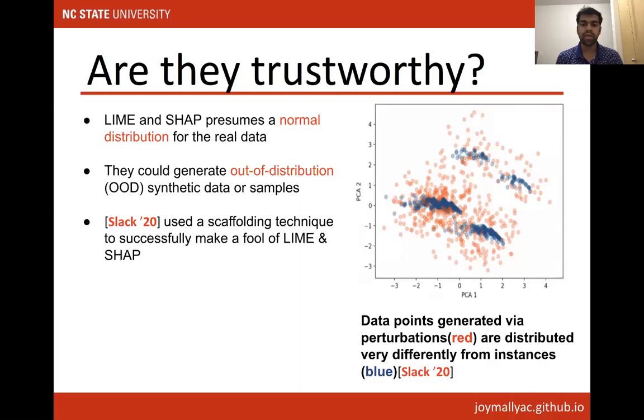Here in the photo, we can see that the blue dots are the actual training data and the red dots are generated by LIME sampling. So you can see that they are not the same. If your explanation is based on those red dots, the explanation cannot be trustworthy.